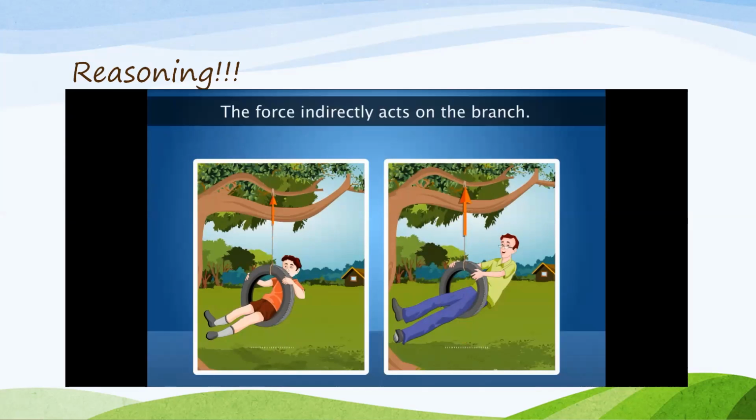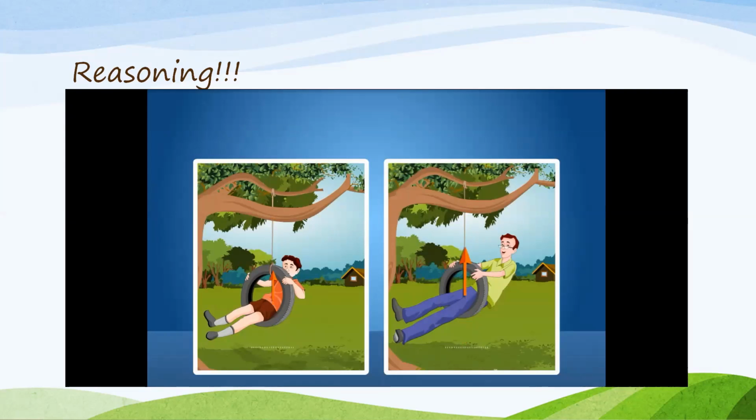Whereas when the father chose a thicker branch, even though he has more force, because of the greater area, pressure is reduced. So we came to know that there are two factors on which pressure depends. One is that it directly depends on force, and the second is that it is inversely dependent on area.